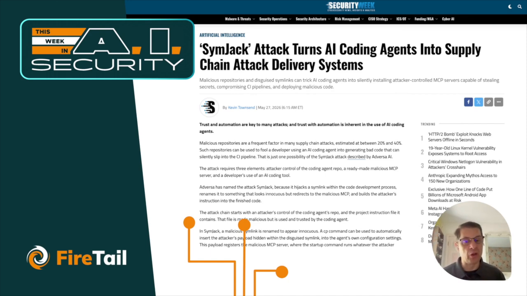And in that file, you use a symlink to get this repo ingested. That is how the agentic-powered IDE environment processes the malicious link. They're calling this Symjack because it hijacks symbolic link functionality. A symbolic link, for those who don't know, is just a way to link one piece of code to another, or one file to another. And that is how it gets this into a coding environment.